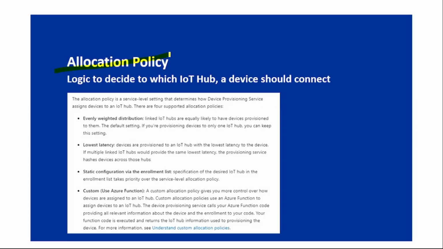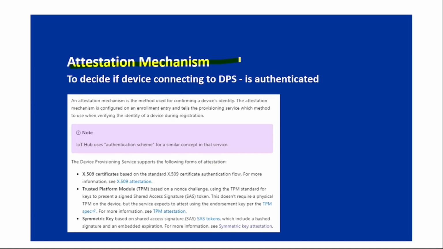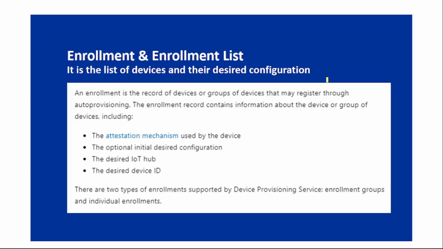Then we have allocation policy. In simple words, it contains logic or a business rule to decide to which IoT hub a device should be connected. Again, I am not going into detail about this. If you want, you can pause this video and read it, but we will keep it simple. Then there is attestation mechanism. It is used to decide whether the device which is getting connected to that DPS is authenticated or not.